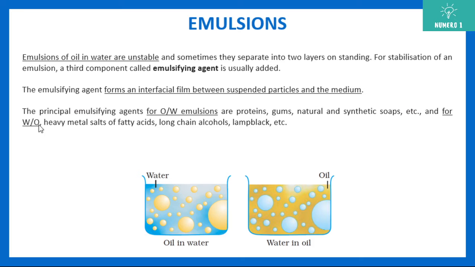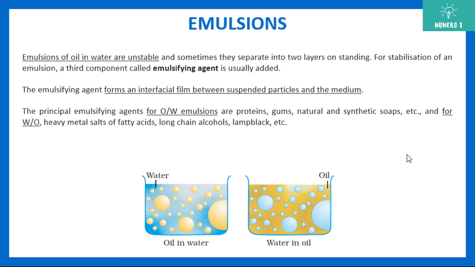The emulsifying agents for oil in water emulsions are proteins, gums, and natural and synthetic soaps. For water in oil emulsions, we can use heavy metal salts of fatty acids, long chain alcohols, and lamp black. Lamp black is the ash remaining from a lamp, a form of carbon.